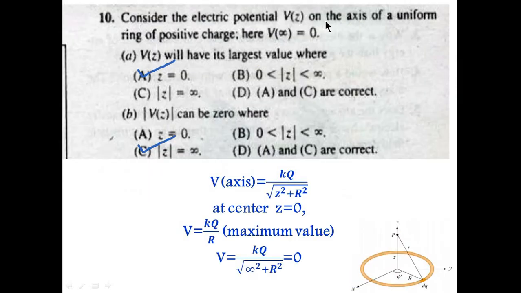Consider the electric potential on the axis of a uniform ring of positive charge. Here the potential is 0 at infinity. Where will V of z have its largest value, and where can V of z be 0?